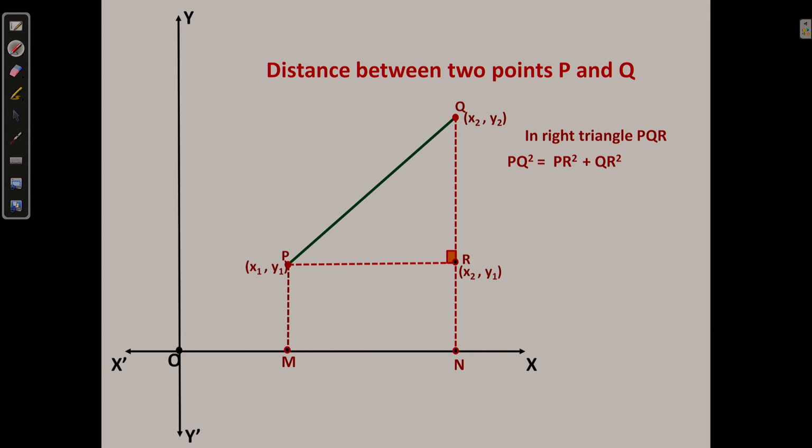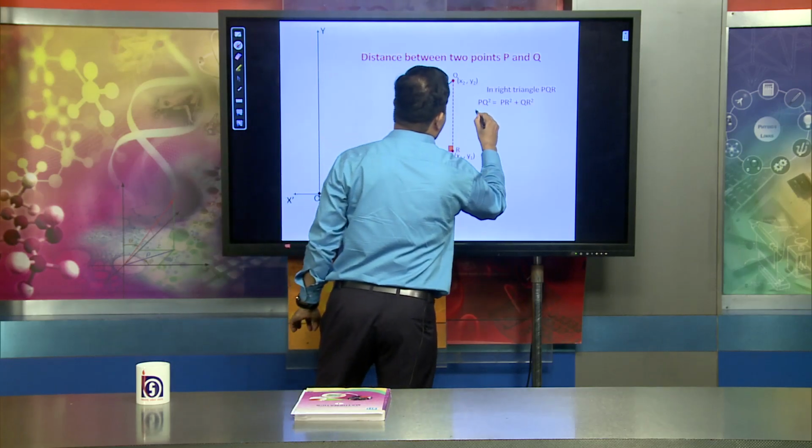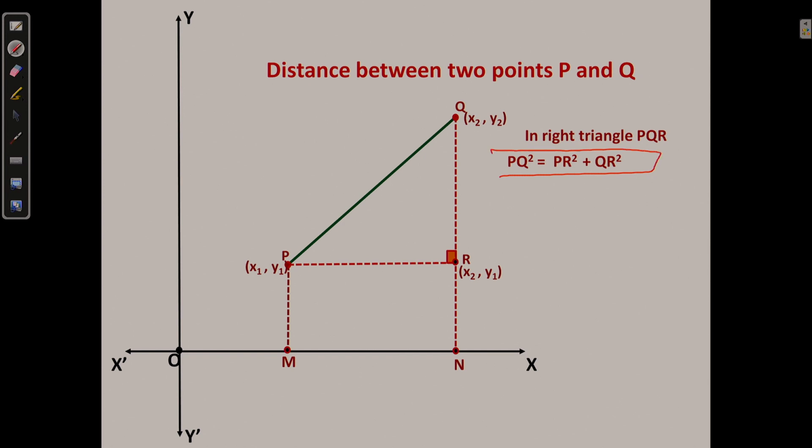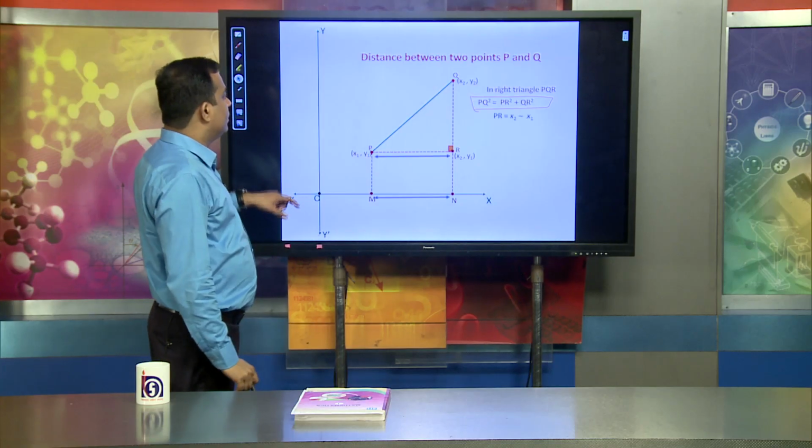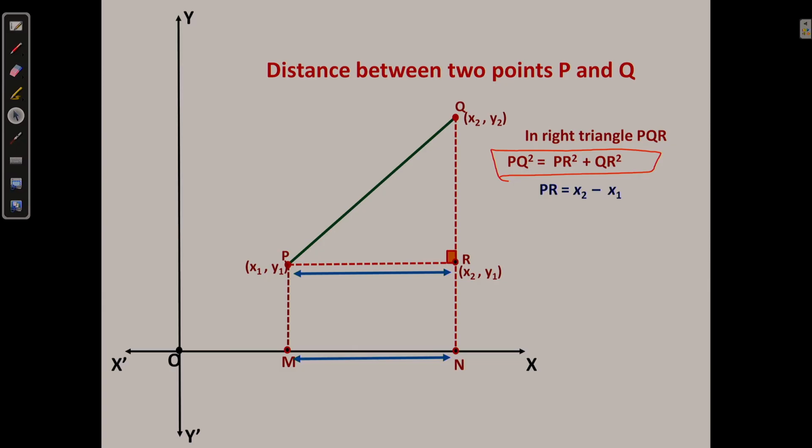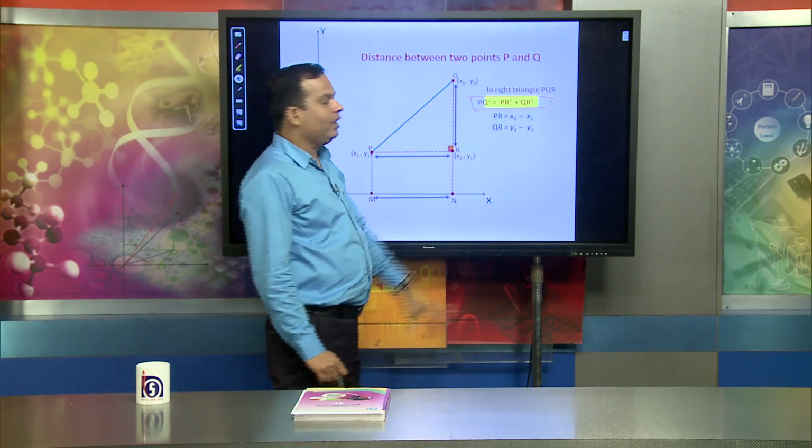That means in the triangle PQR, I can say PQ square is equal to PR square plus QR square. Now, in order to find PQ square we need PR. PR is equal to x2 minus x1. When talking about QR, now it is y2 minus y1.